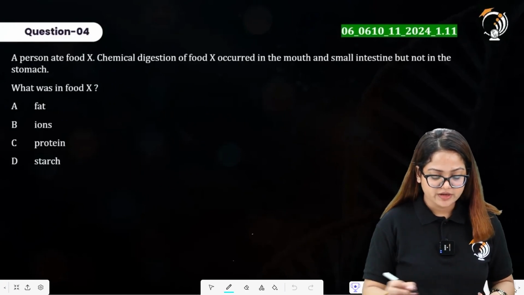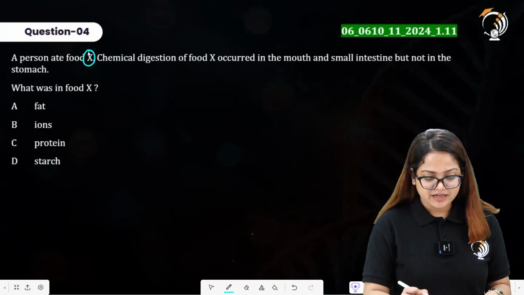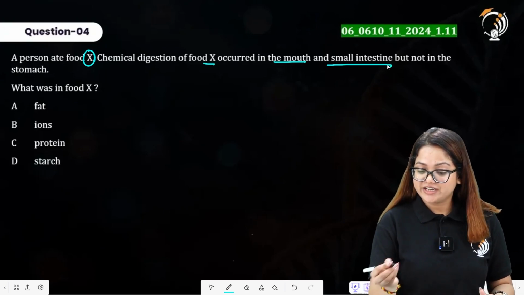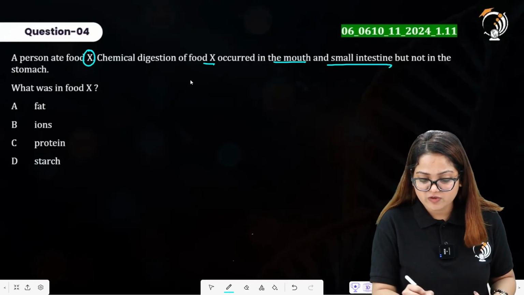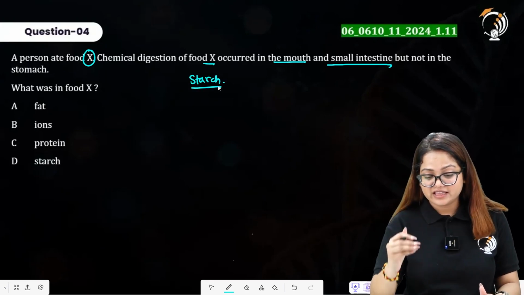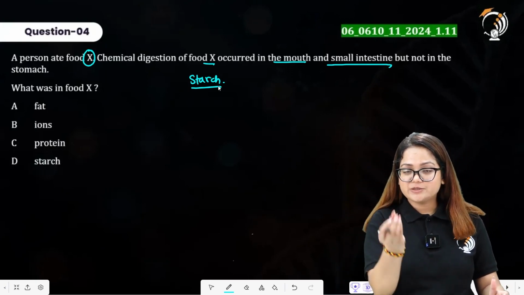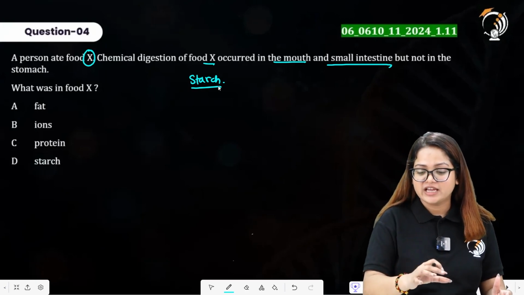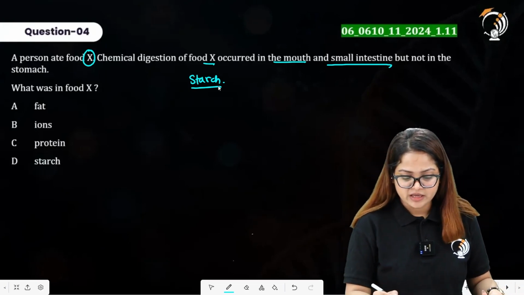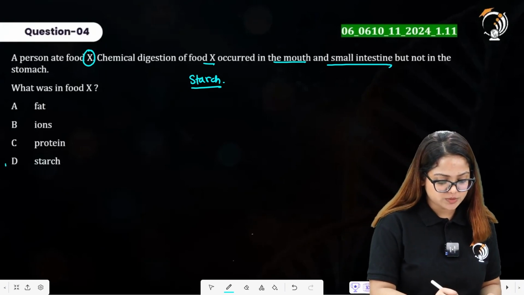Moving toward question number 4, that says a person ate food X. Chemical digestion of food X occurred in the mouth and small intestine. As we have already studied, chemical digestion of starch starts in the mouth by the action of salivary amylase, and that starch will be further acted upon by the pancreatic amylase present in the pancreatic juice. This pancreatic juice will be transported to the duodenum. Here you can see the options are fat, ions, protein and starch. Clearly option D is our right answer.